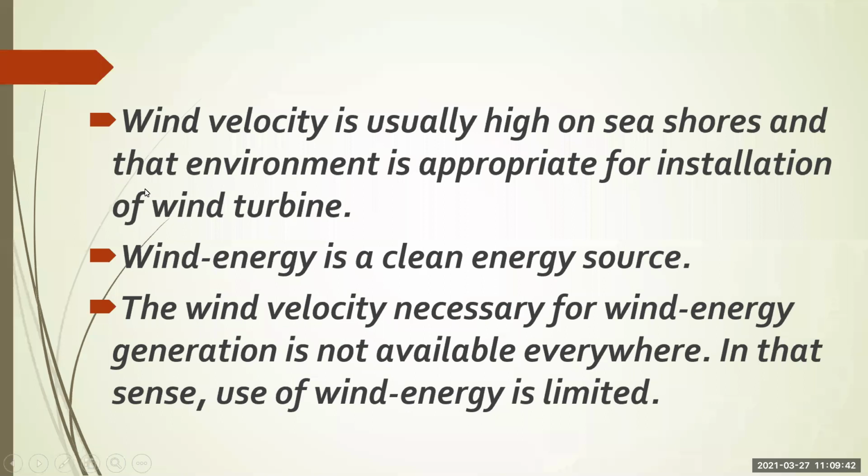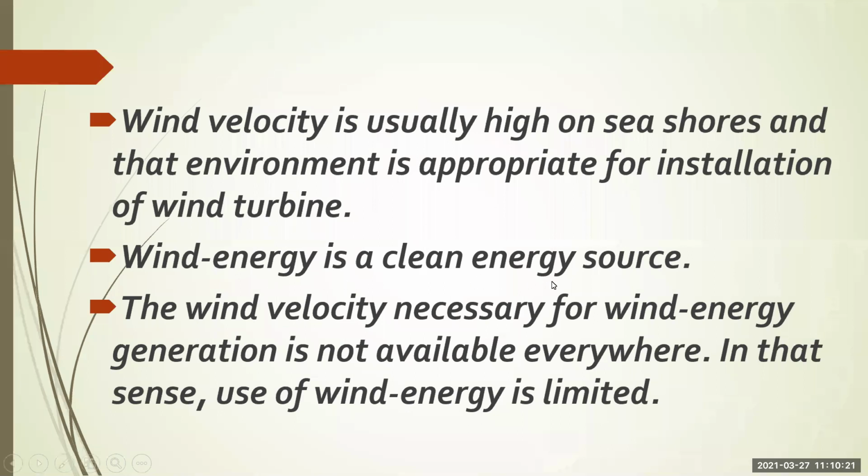See, we need a proper wind velocity to run the turbines. This kind of velocity we are getting at the seashores, and because of that we can install many wind turbines at the seashore. We are not getting the necessary wind velocity everywhere. That is why it is limited to install wind turbines at every place. In that sense, use of wind energy is limited. So this is a limitation. What is the advantage?